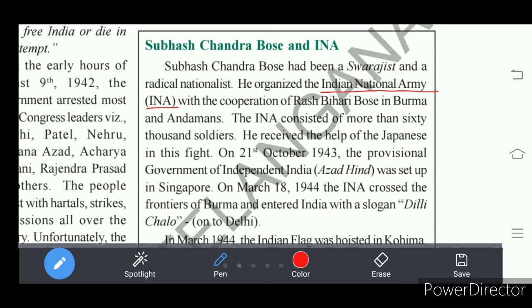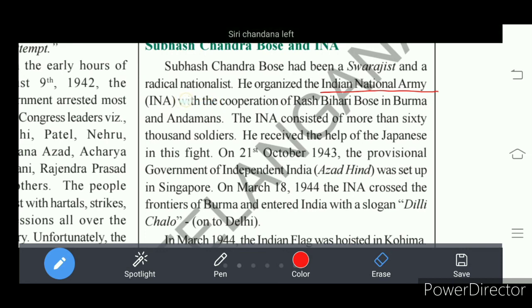He worked with Ras Bihari Bose, who was in Burma and the Andamans, that means the Andaman Nicobar Islands. With an army of Indian soldiers who had worked for the British, Subhash Chandra Bose founded this Indian National Army, INA, or Azad Hind Fauj as we call it.